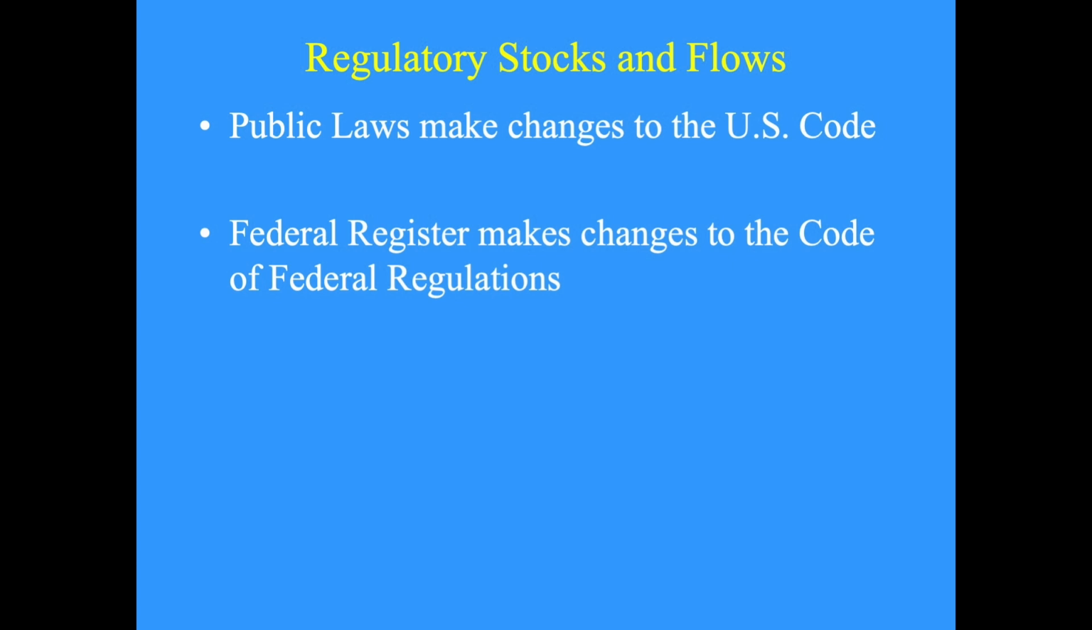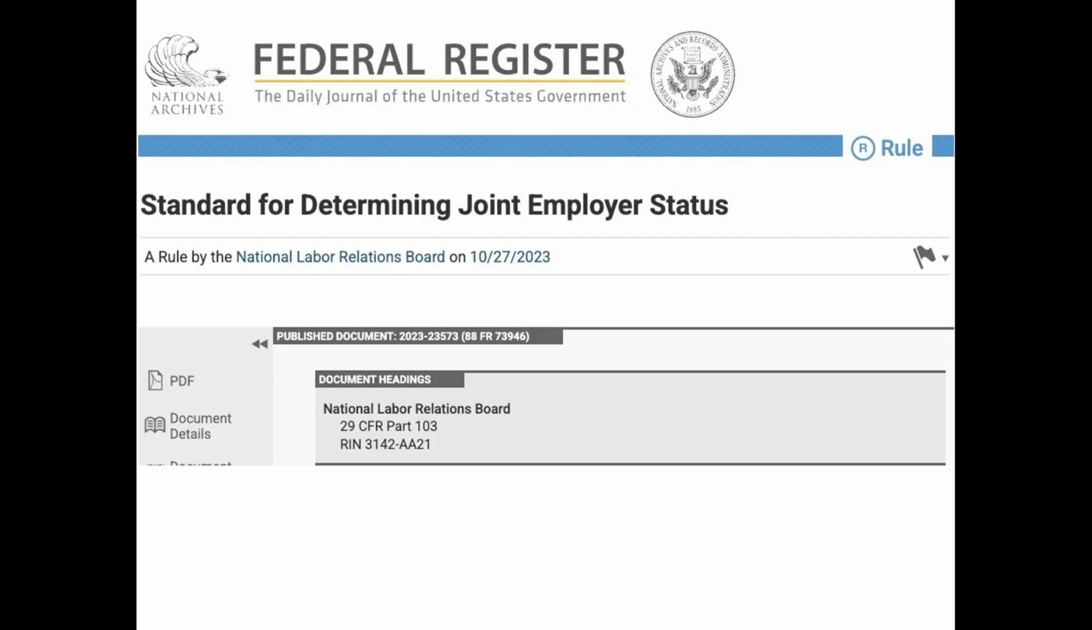Now let's distinguish stocks from flows. Flows are additions and subtractions from the stock. Congress passes public laws that get added to the U.S. Code, which is the collection of all public laws from the past and still in effect. Agencies publish rules in the Federal Register that add or delete text to the Code of Federal Regulations.